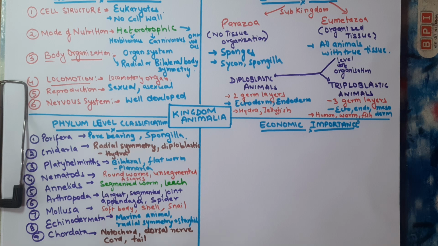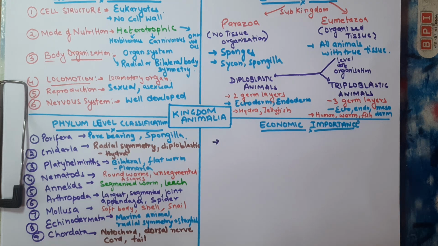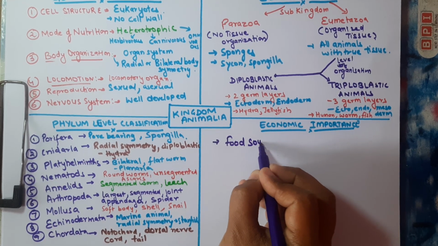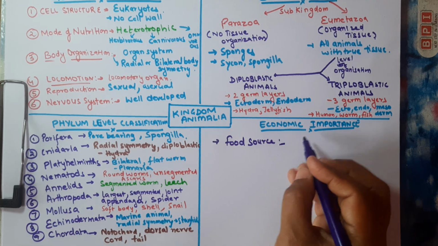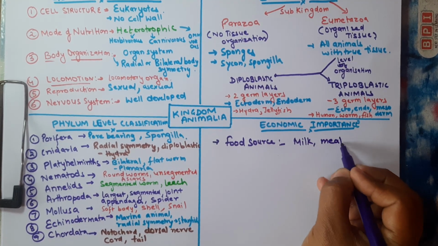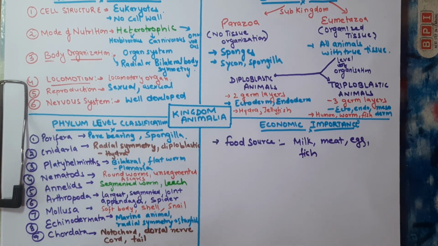Now let's quickly talk about the economic importance of animals. We will write it in 4 points. They serve as a very important source of food. They provide us with milk, meat, eggs, and fishes. This is the form in which we are consuming them.